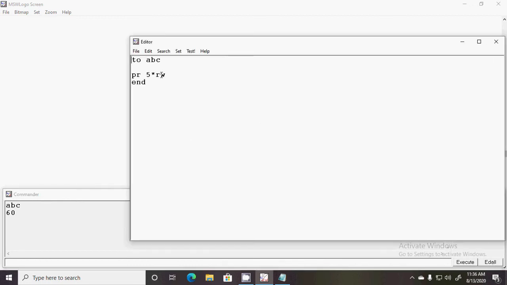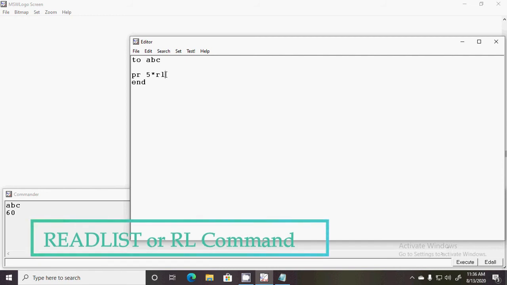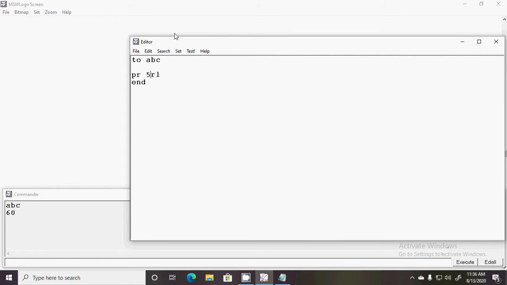The next command is RL. What is RL? RL means read list, that means a list of words, so it can accept a sentence. It only accepts a sentence, so you can't apply any mathematical operations on the RL command. Let's see.